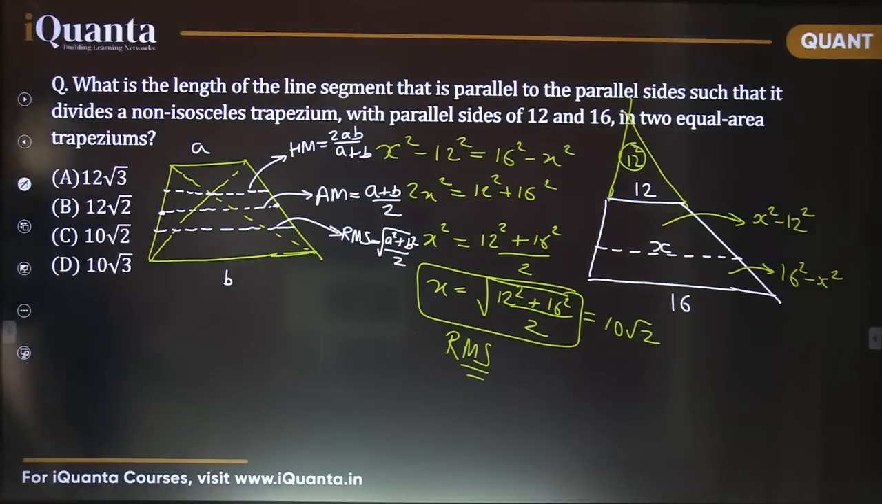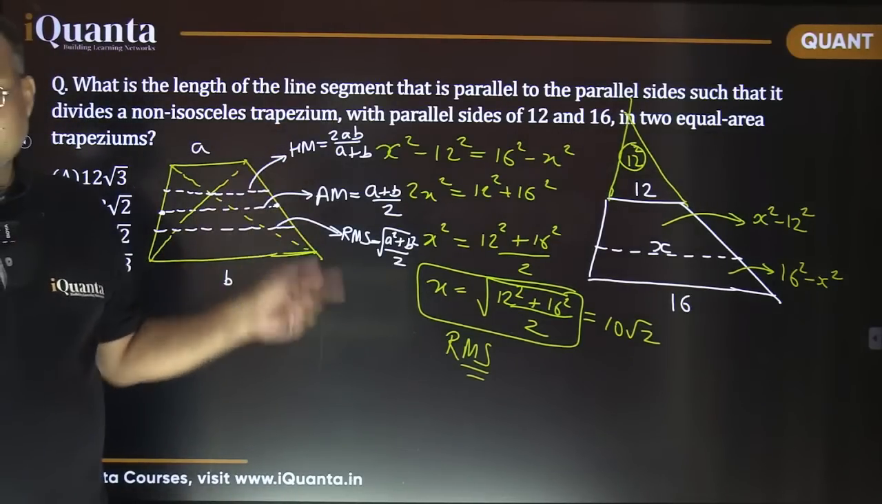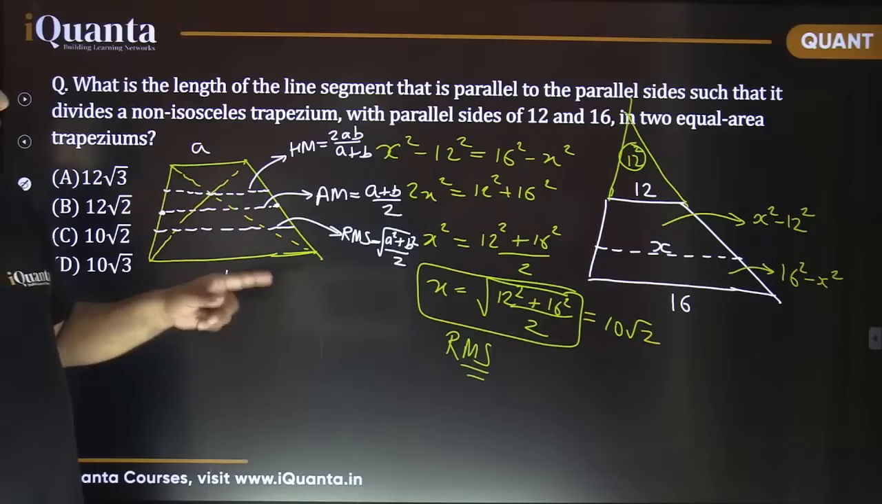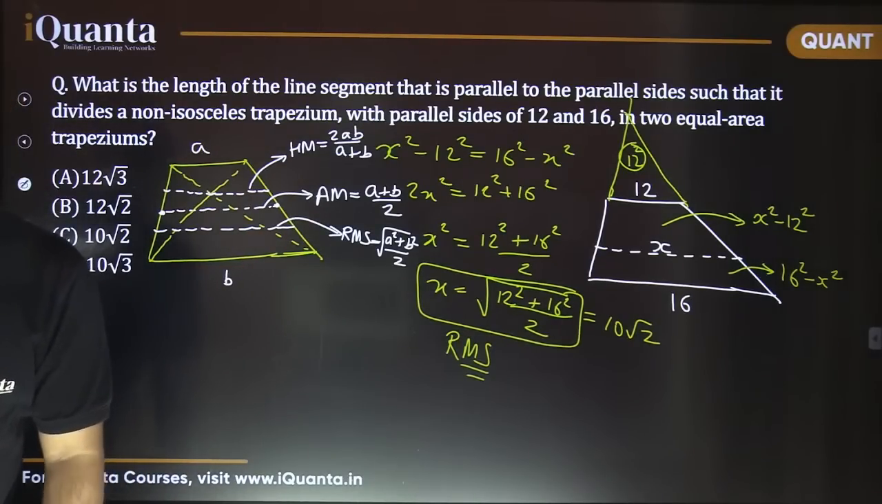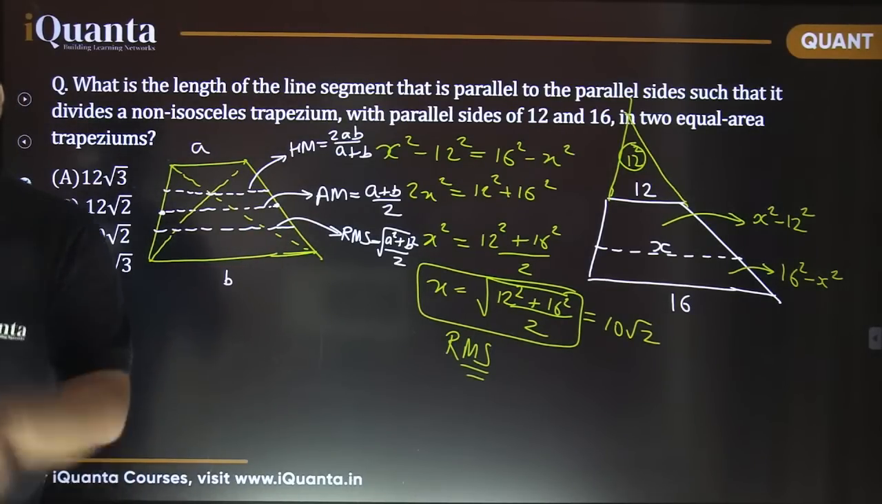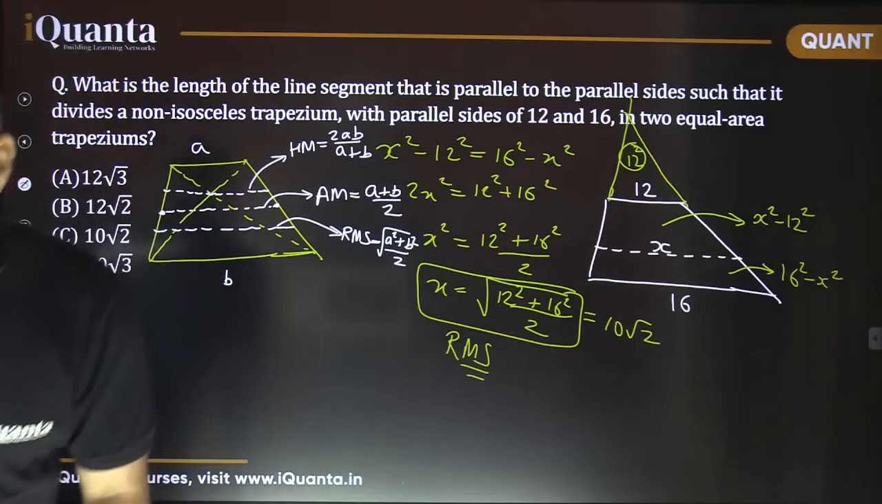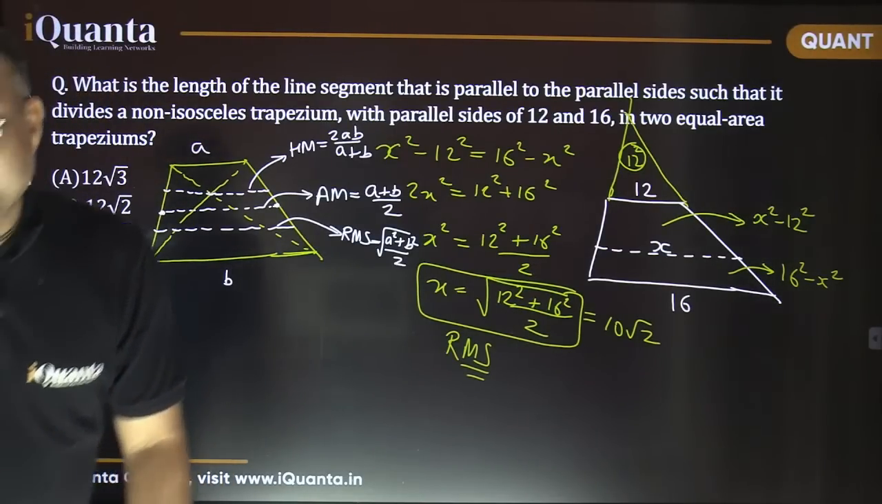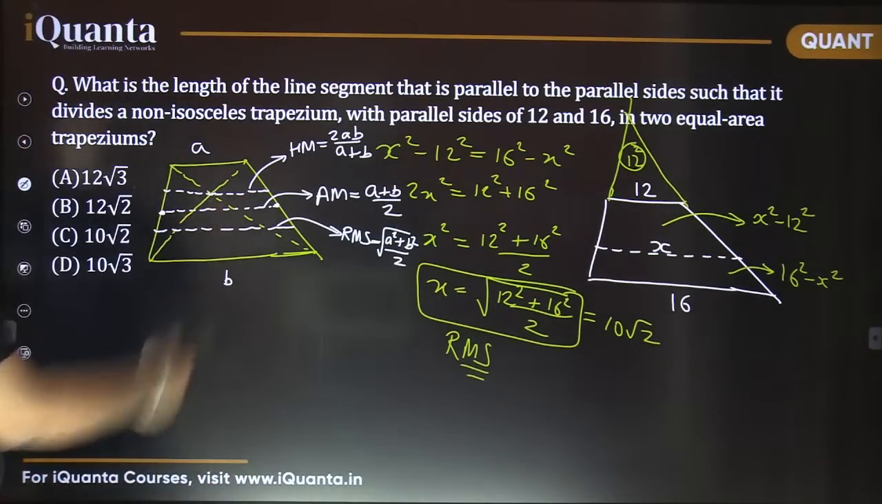And the fourth length, which mean is left? AM is there, HM is there, RMS is there. Which other mean do you know? There's one more mean remaining, that is the geometric mean. Remember? Now geometric mean is also involved here.